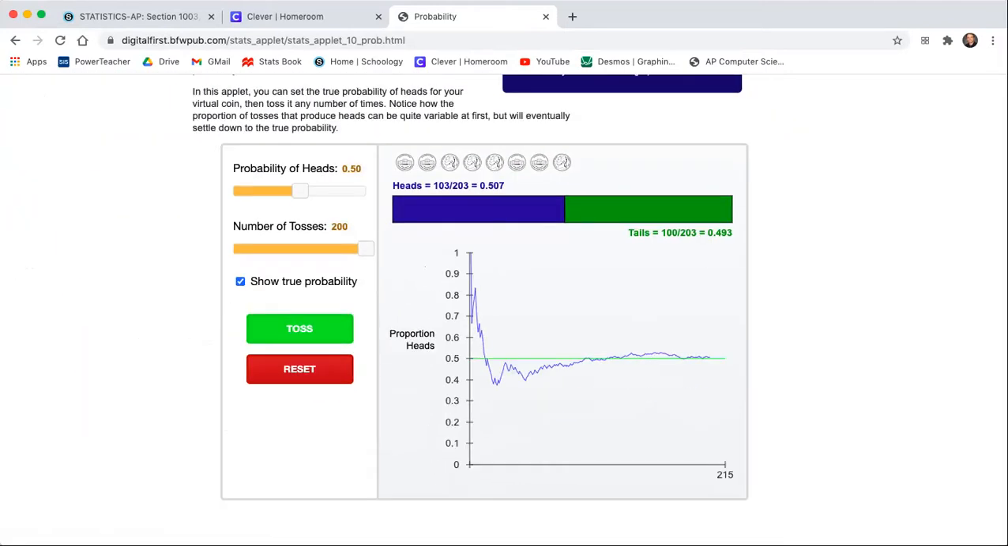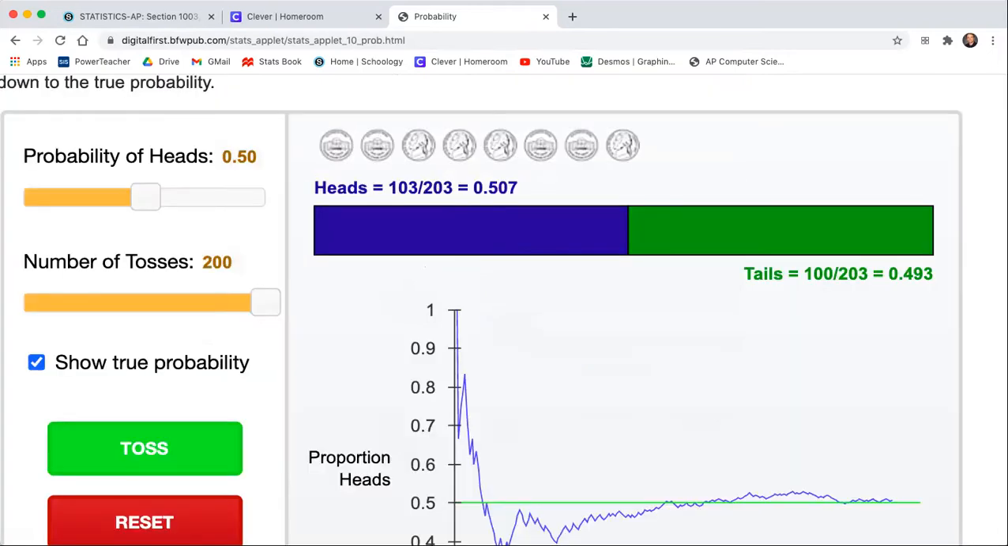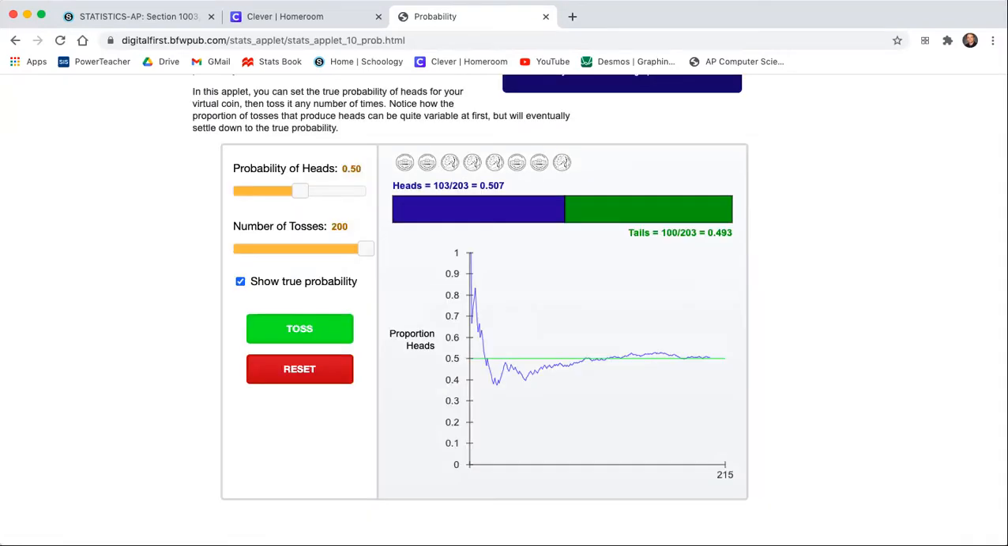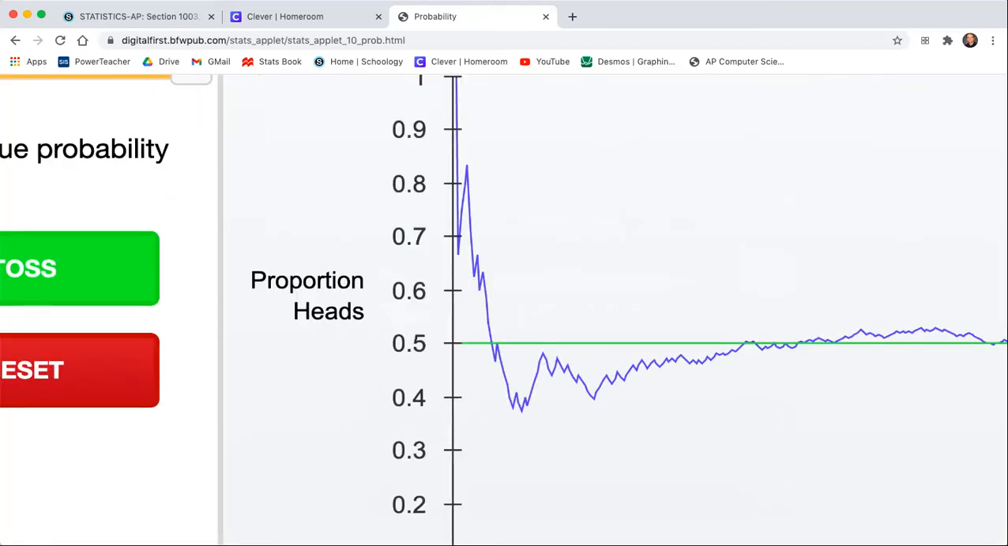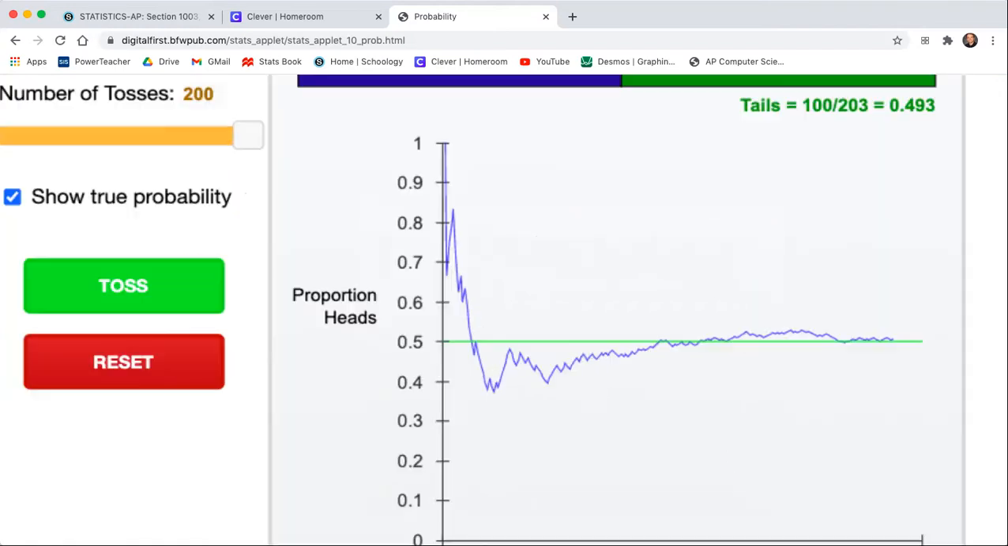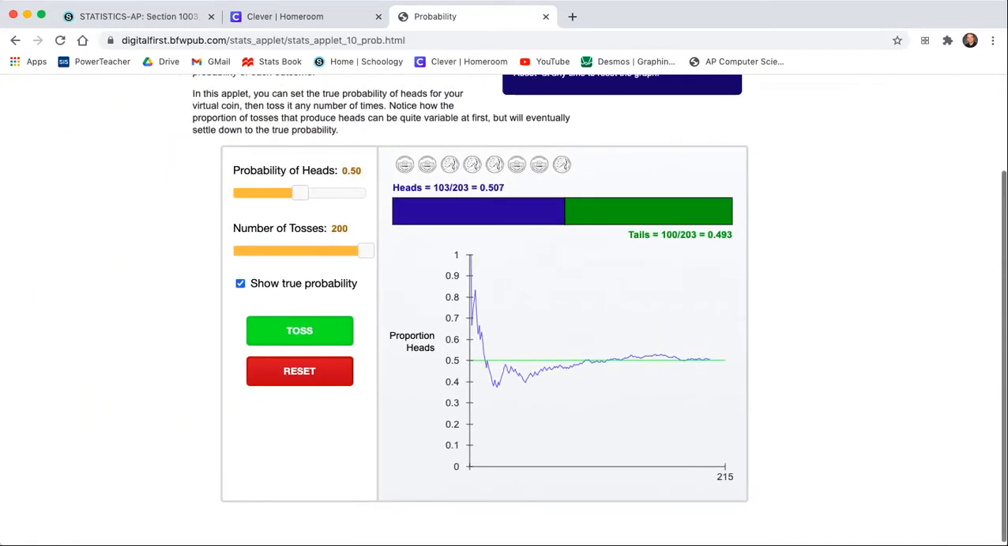By repeating this random process many times, again, we approached the true probability. After flipping the coin 203 times, we now have a proportion of 0.507. So again, I just want to make it very clear that probability deals in the long-term behavior of this random process, not the short term. You see how much variability there was in the short term here. So never use probability to describe short-term events, only long-term.